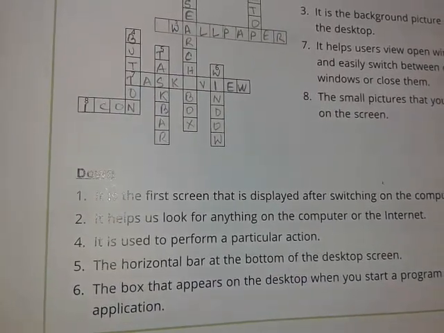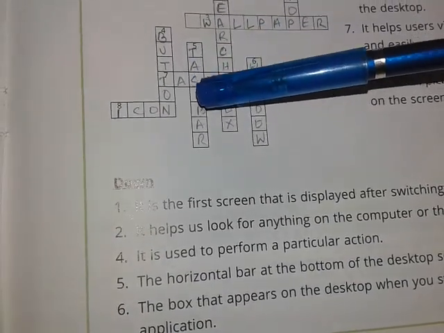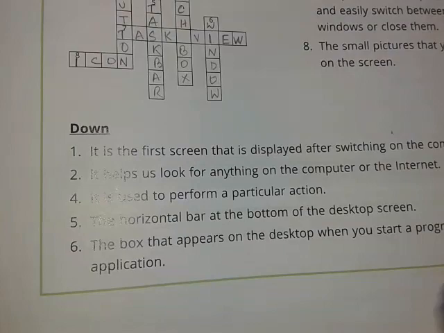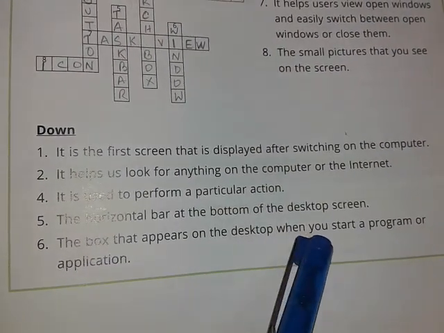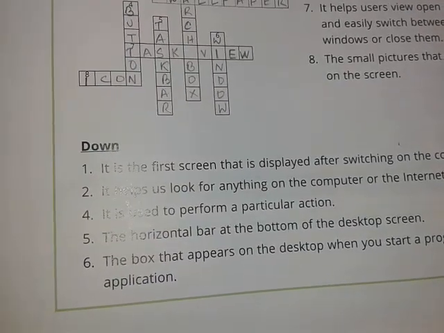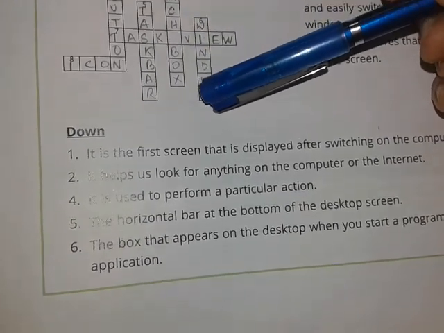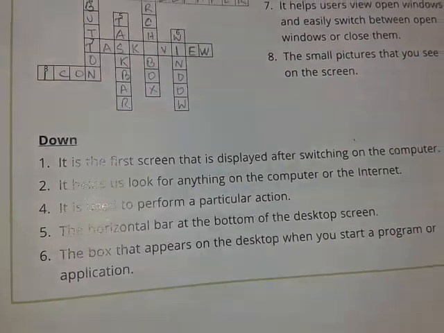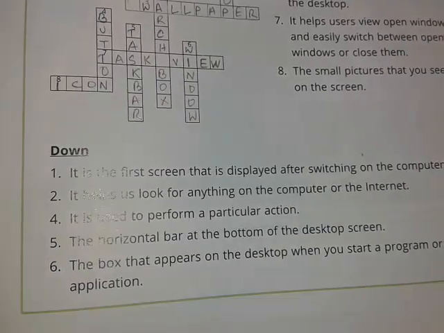Again we know it is the taskbar, T-A-S-K-B-A-R, taskbar. Number 6, the box that appears on the desktop when you start a program or application. Number 6 is window, W-I-N-D-O-W. Window is the box that appears on the desktop when we start any particular program or application.